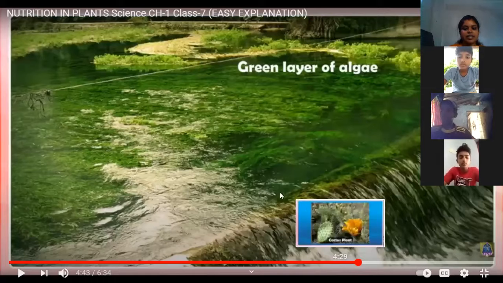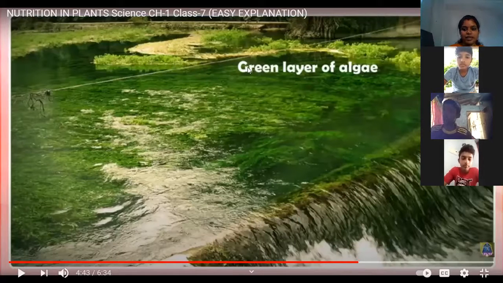Then here we can see the picture of a green layer of algae. Algae are the green patches observed on the surface of water bodies. Did you see algae in any water bodies? Green patches? Yes. These green patches in the water bodies are called algae.